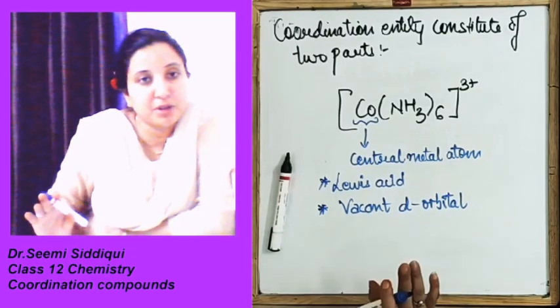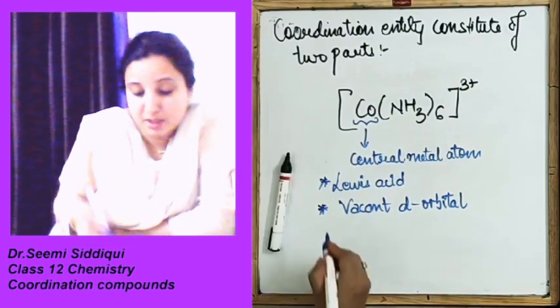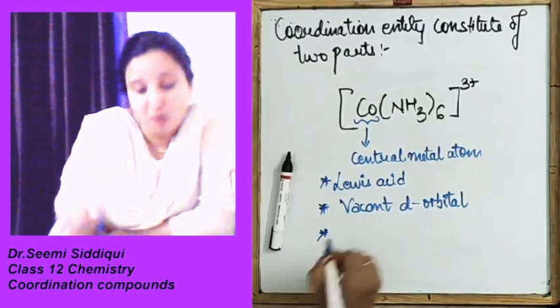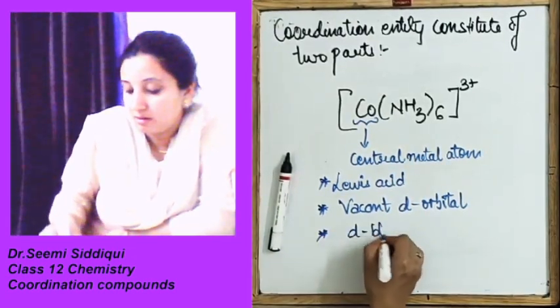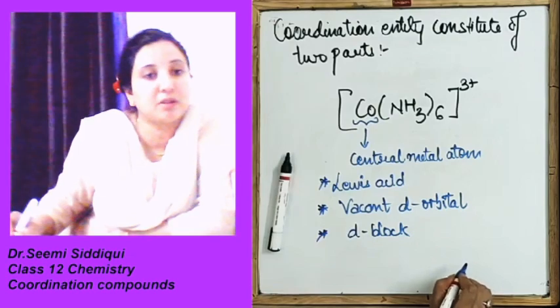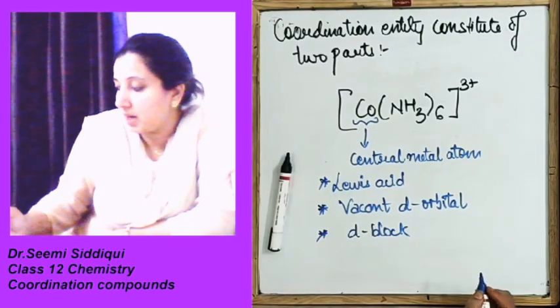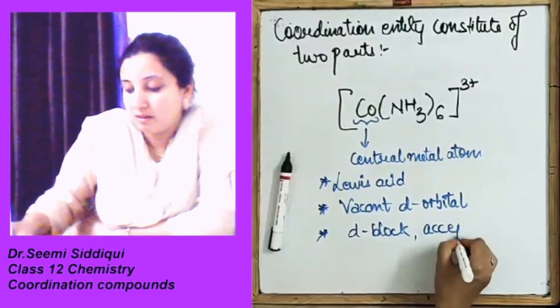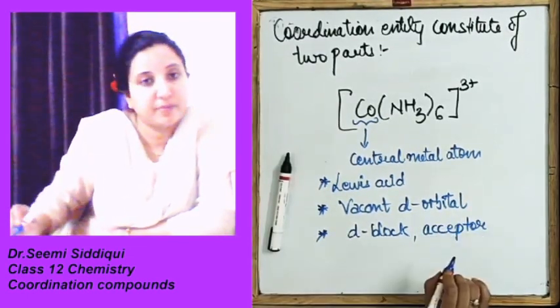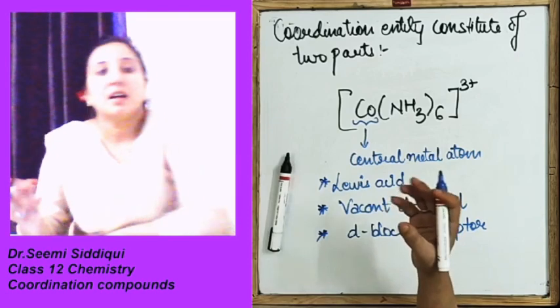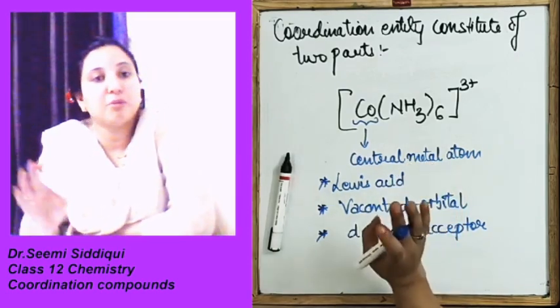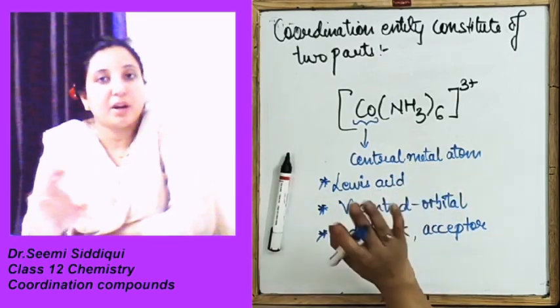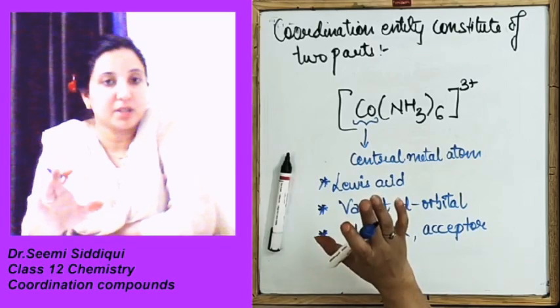Now vacant d orbital means that it will belong to the d block. What does d block mean? That it is going to be an acceptor, isn't it? Cobalt, nickel, chromium, these we are going to take as a central metal atom.